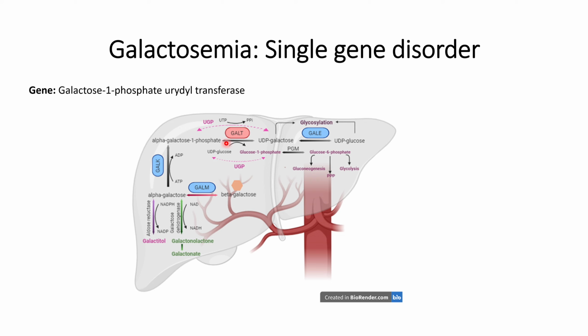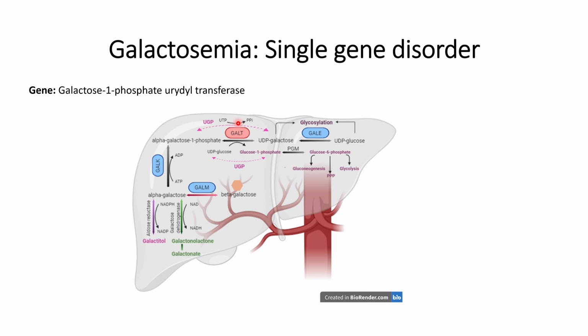One of the hypotheses is that the cell is not able to produce energy because an enzyme becomes inhibited by the excess of galactose 1 phosphate, and that enzyme is galactose 6 phosphate that helps in the conversion of glucose to energy. So one of the hypotheses is that because of the excess of galactose 1 phosphate, the galactose 6 phosphate enzyme gets inhibited, and thereby the energy production within the cells is reduced.